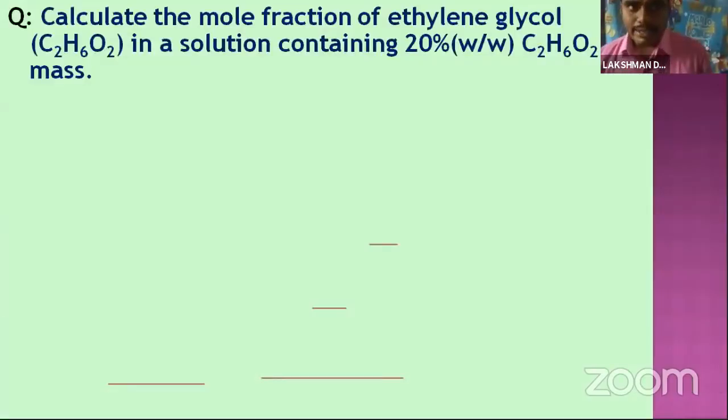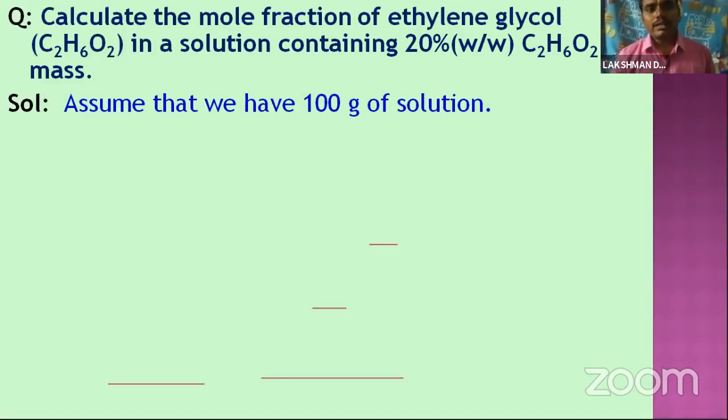Calculate the mole fraction of ethylene glycol, whose formula is C2H6O2, in a solution containing 20% ethylene glycol by mass, weight by weight. Okay, one solution is there. Already we know that solution means solute plus solvent, but here only the ethylene glycol 20% is given. So assume that we have 100 grams of solution.